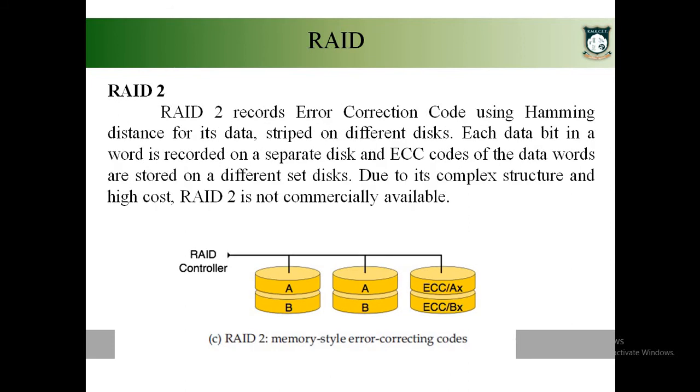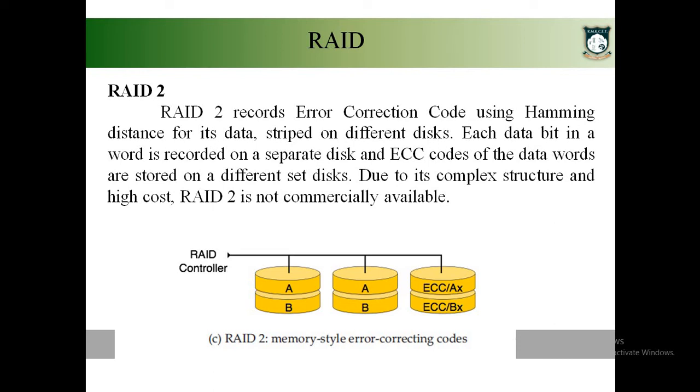The next comes RAID level 2. In RAID level 2, the data is being split at bit level. So bit level striping is used in RAID level 2, and for each data you will also be storing an error correcting code. Okay, so this is redundant information you will be storing for each data, right? So if you want to store data, first it will be striped at bit level, and each bit is being stored in each disk.